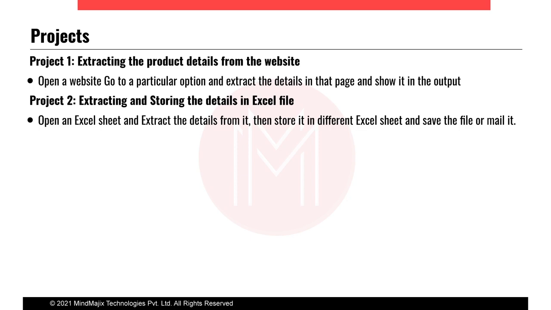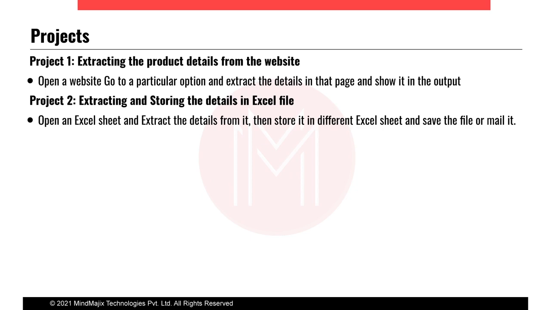So the first one will be extracting the product details from the websites. Any website we can consider and open. We can see here a process sequence of steps: open the website, go to a particular option and extract the required details on that page. We can even discuss the requirement gathering, where we will create one simple test case, and with that test case we will develop the robots in this project. We'll extract the details from that particular web page and show it on the output of the design studio. Once we show the output, we have to store that output in some files or in the database.